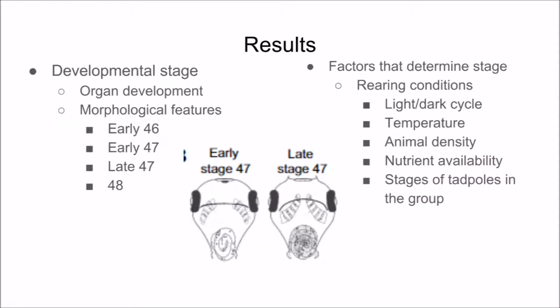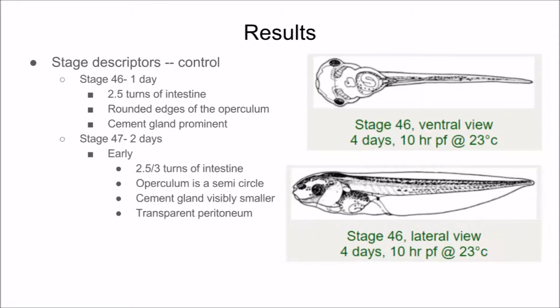Next, each tadpole was categorized by the developmental stage from which they were fixed. These developmental stages were categorized in 2 ways, first by organ development and second by morphological features. There are many conditions that contribute to a tadpole's ability to grow. Specifically, the experiment focused on the rearing conditions listed above. Stage 46 lasts for around 1 day and is defined by the criteria above.